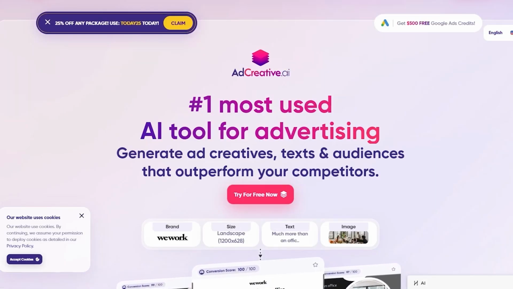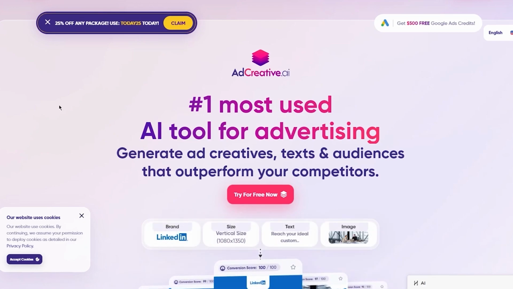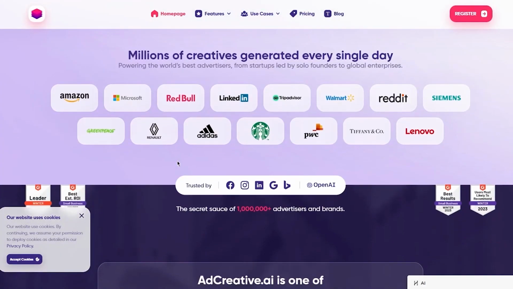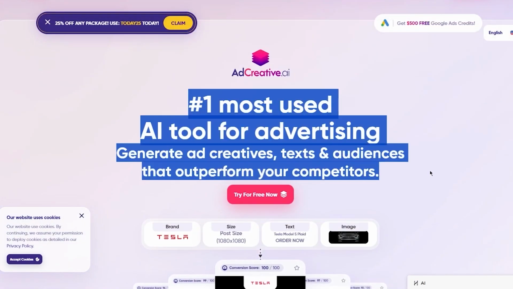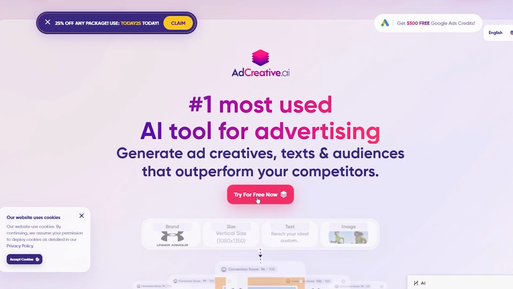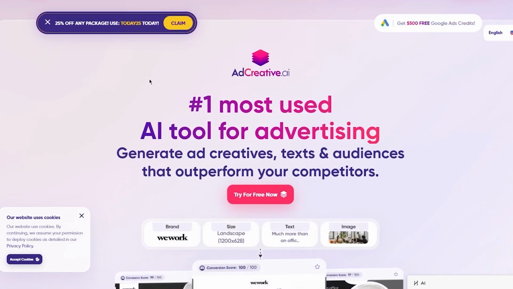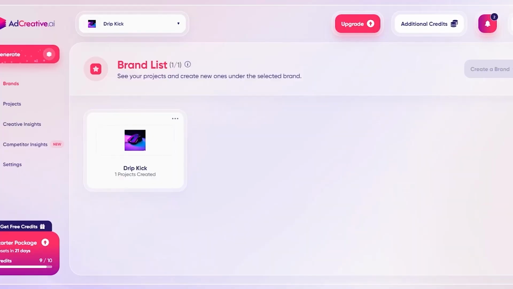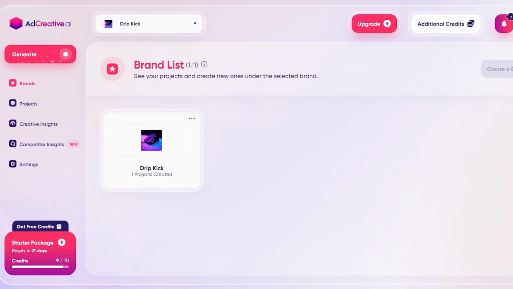So basically, first of all, you're going to come to adcreative.ai, which is the main website. And over here, you can see their main page and all their main things. So you can try free for now if you want to. So really great stuff. Now, once you've done creating an account, you're going to come to a page or a place like this.